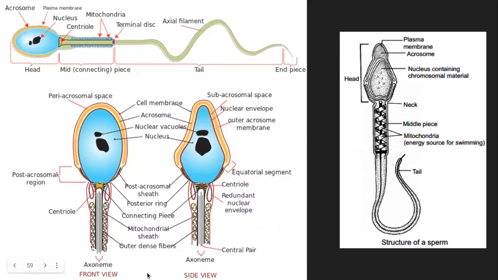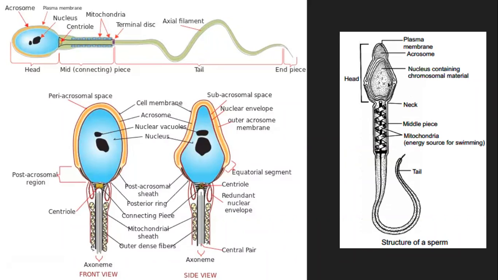Though here it says front view and side view, this does not mean it is the front view of the same structure. Ideally, yes, it should be the same, but the diagram doesn't say so. So don't get confused by these two representations of the sperm. If you want to look, just look at this diagram.